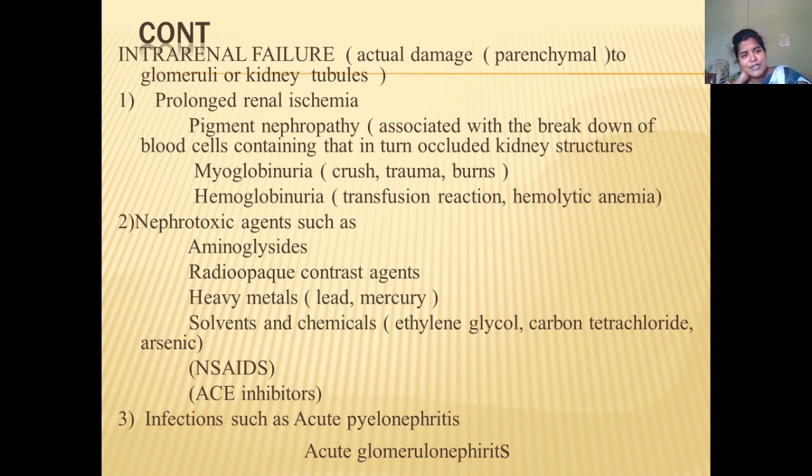And one more thing is hemoglobinuria. Hemoglobinuria occurs because of transfusion reactions and hemolytic anemias. And then some of the nephrotoxic agents. This is important. In pharmacology, we study nephrotoxicity every time. So what are the nephrotoxic agents? Aminoglycosides and some of the radio-opaque contrast.